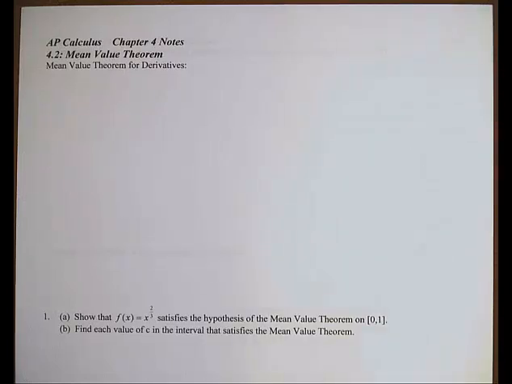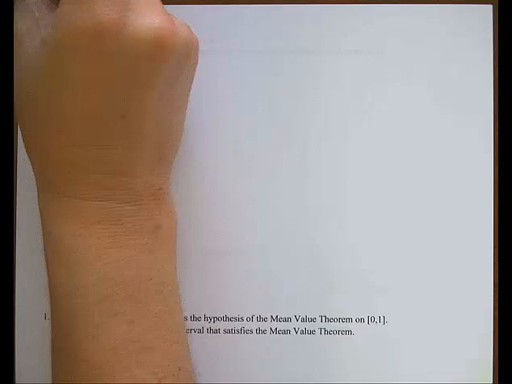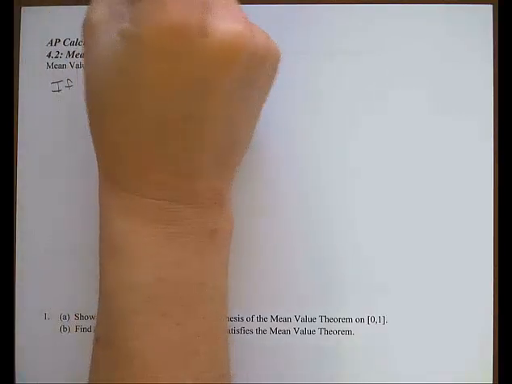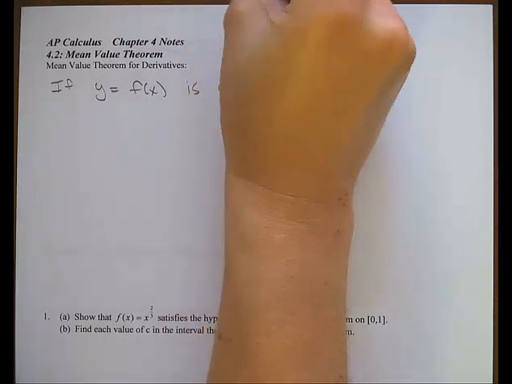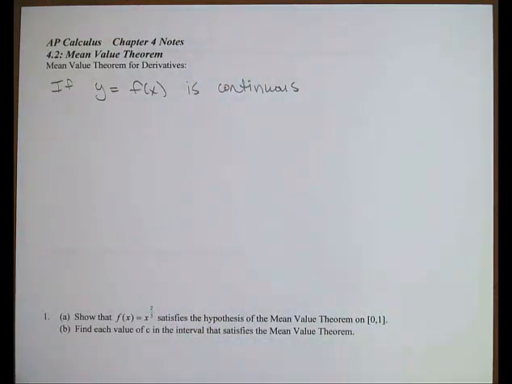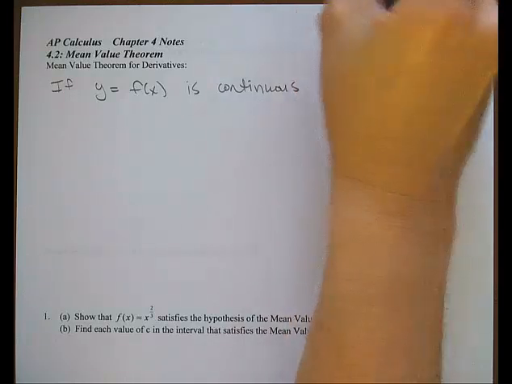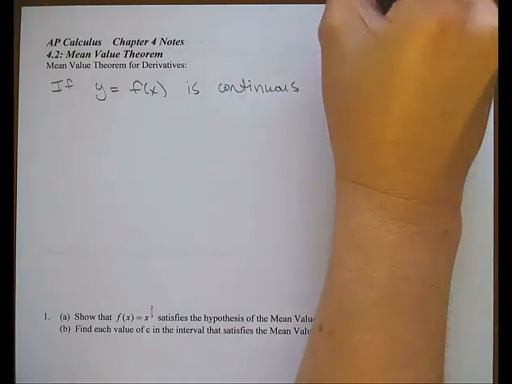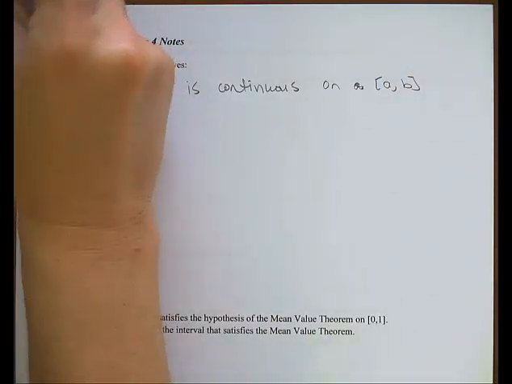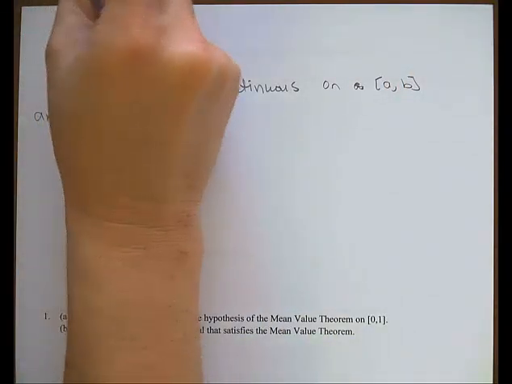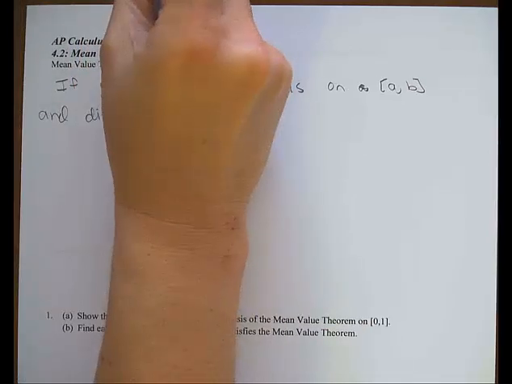Mean value theorem for derivatives. Super, super important, so I'm just going to come out with it and explain it. What it says is if y is equal to f of x is a function that is continuous, which by now you should know means connected, on a closed interval from a to b, and then differentiable, so not only is it connected, but it has to be smooth. Otherwise, this theorem will not apply.